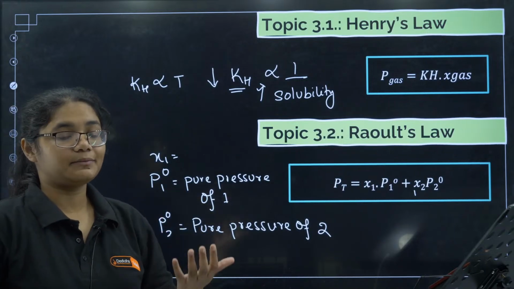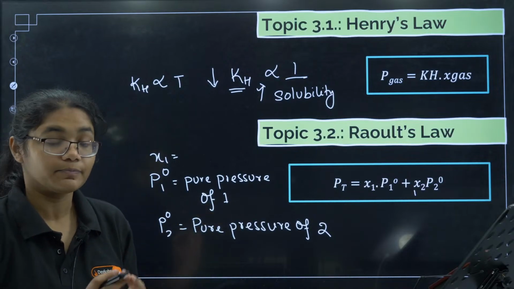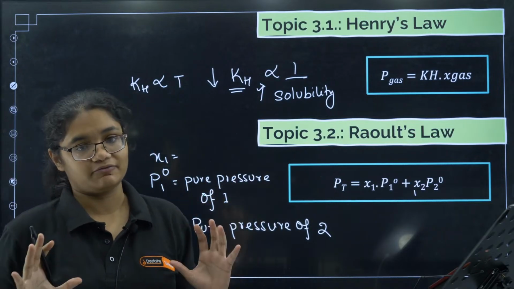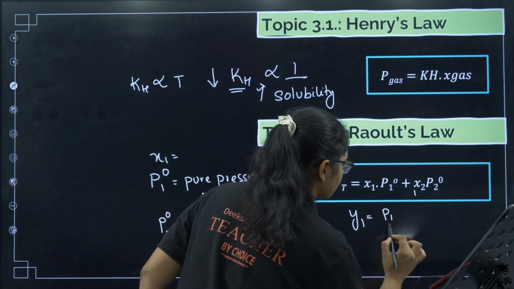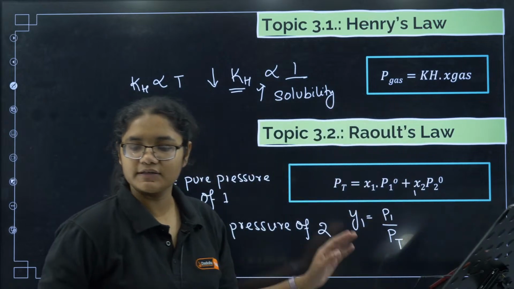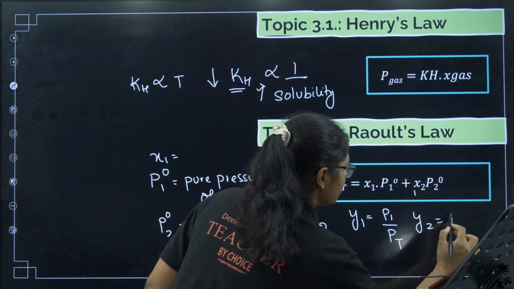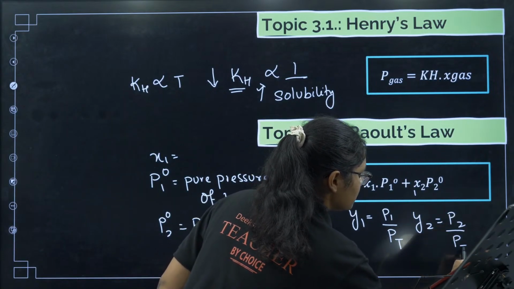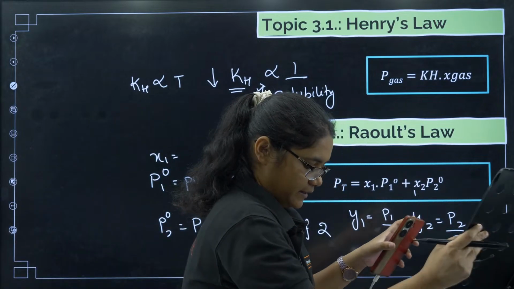Now here a question may also be asked about the gaseous mole fraction, or mole fraction in the vapor phase, right? So y1 will be equal to P1 by P total. I hope this is visible. Is it visible? y1 is equal to P1 by P total and y2 will be equal to P2 by P total. Okay. Clear?